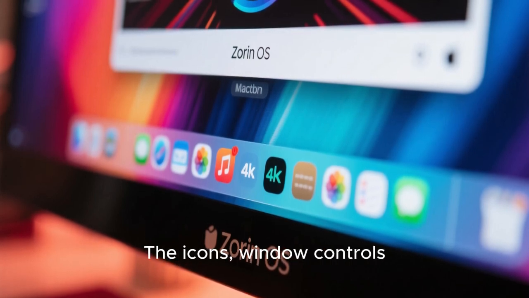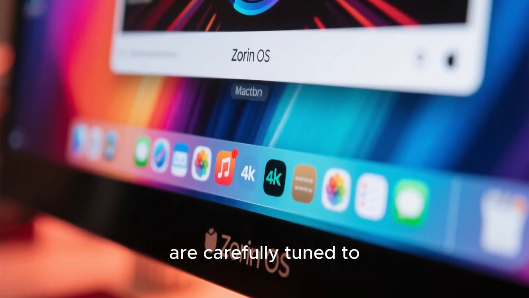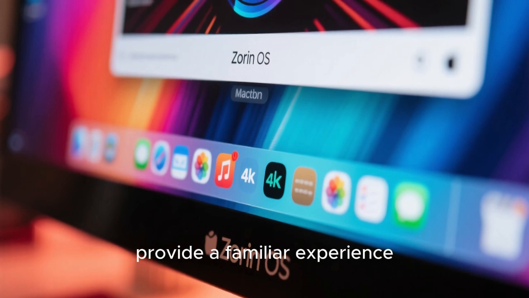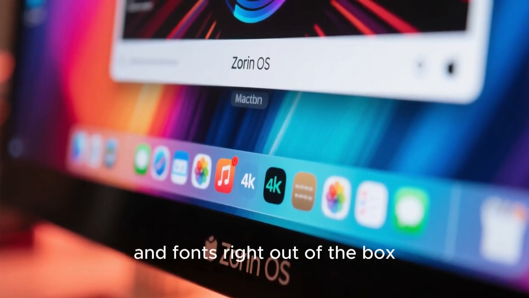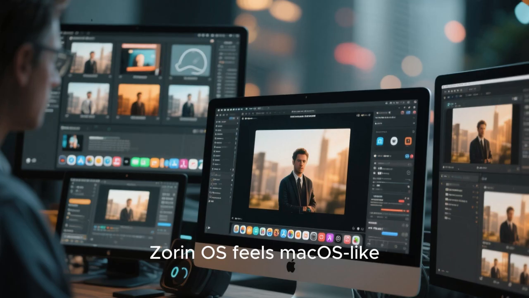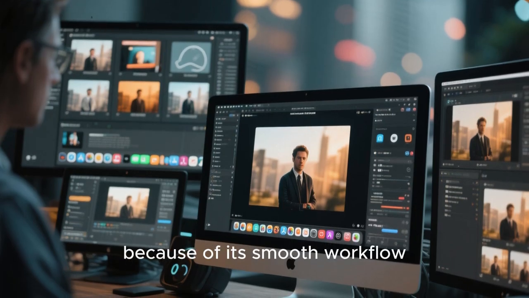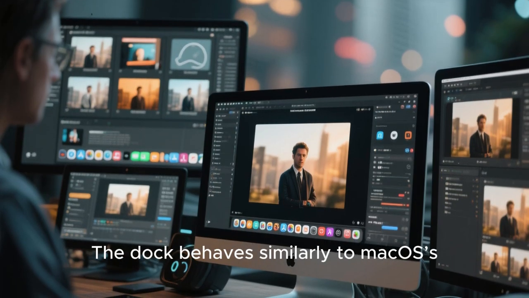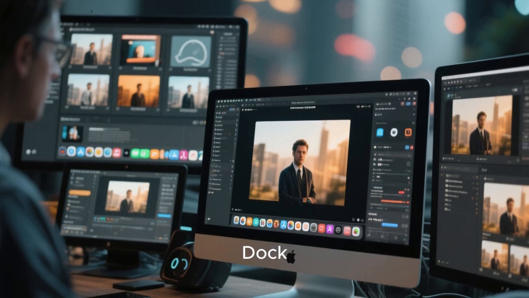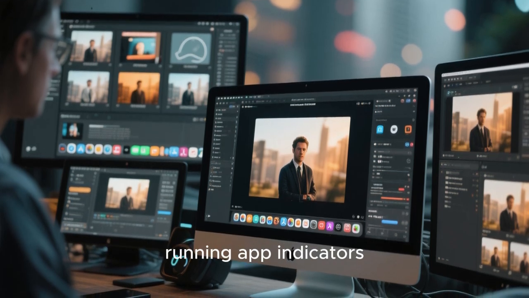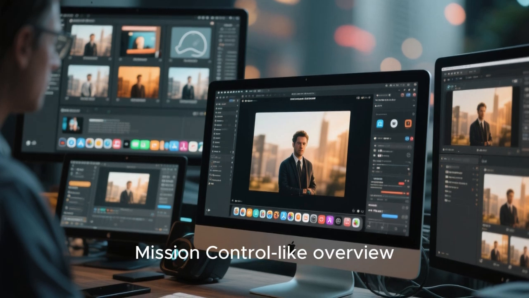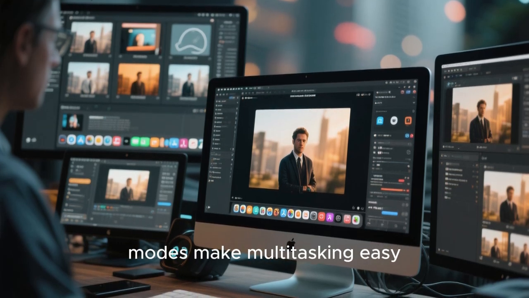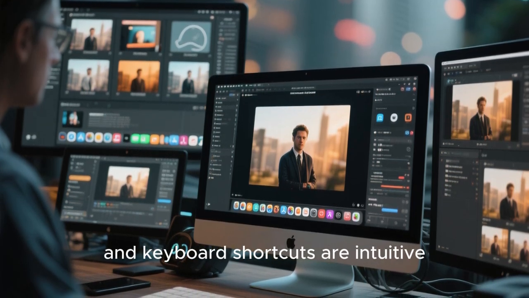The icons, window controls, and animations are carefully tuned to provide a familiar experience. Zorin OS also includes macOS-style themes, cursors, and fonts right out of the box. Zorin OS feels macOS-like because of its smooth workflow. The dock behaves similarly to macOS's dock, supporting pinned apps, running app indicators, and drag-and-drop functionality. Mission Control-like overview modes make multitasking easy, and keyboard shortcuts are intuitive.